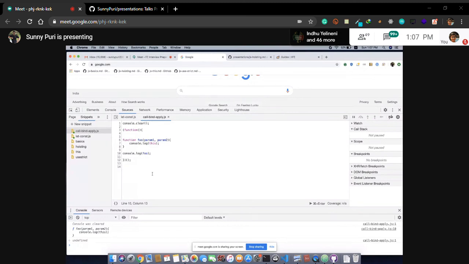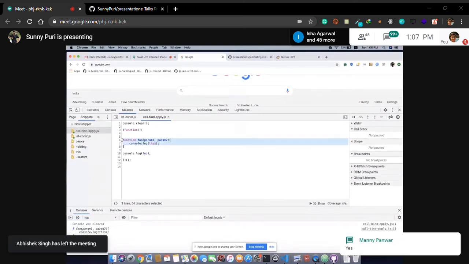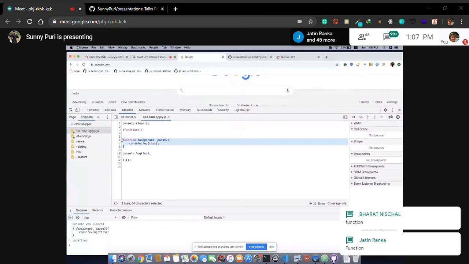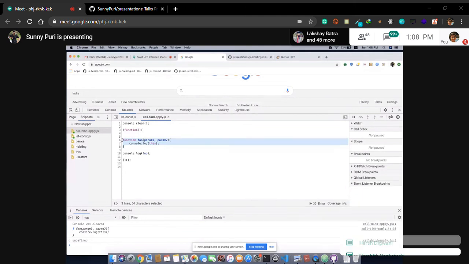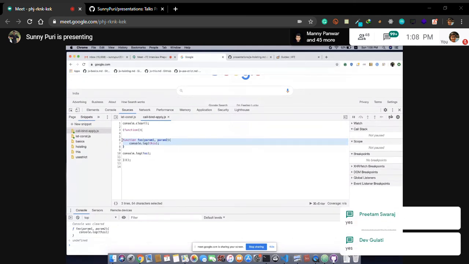So my question is, what is this? Bharat function. Okay, inner function, I got it because it's an iffy. But what basically you guys are saying is a function with two parents. If I say it's an object, how many will agree with me?